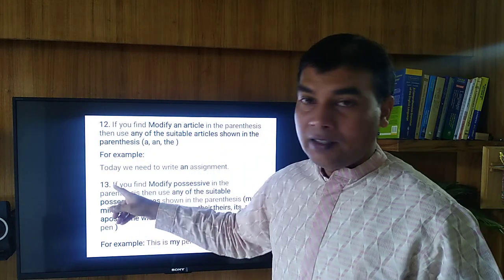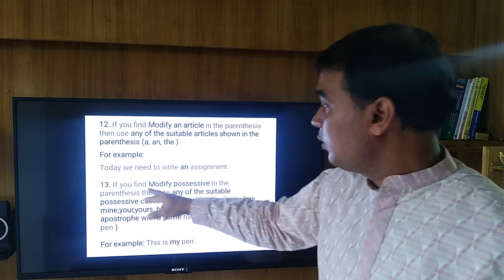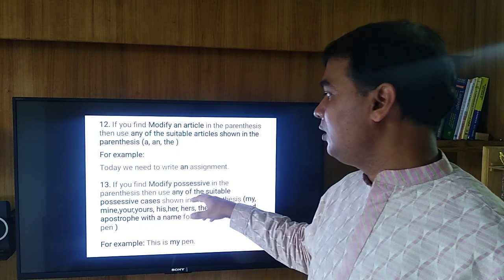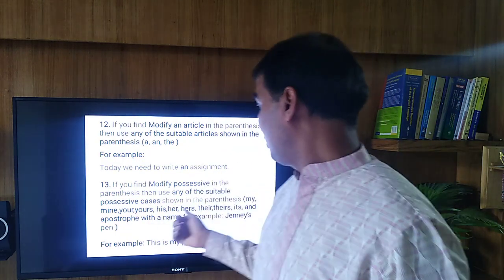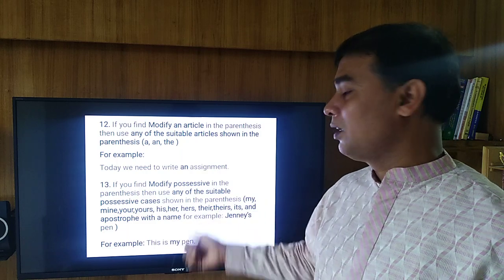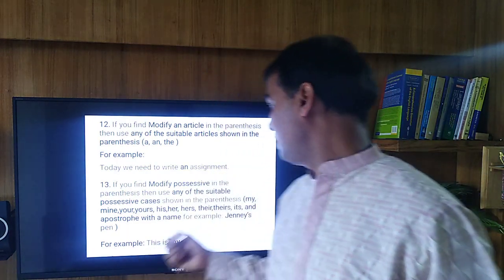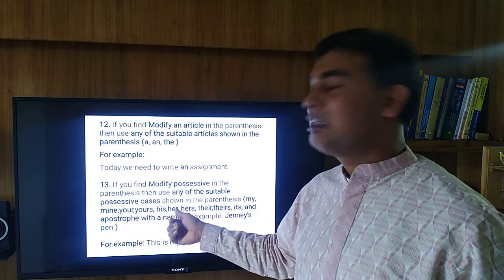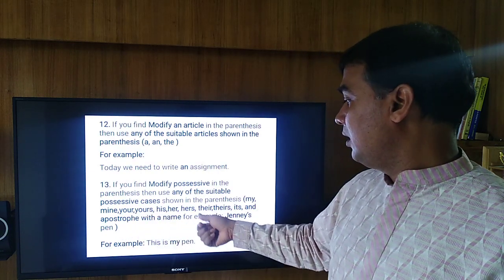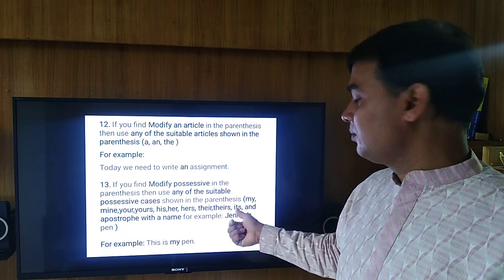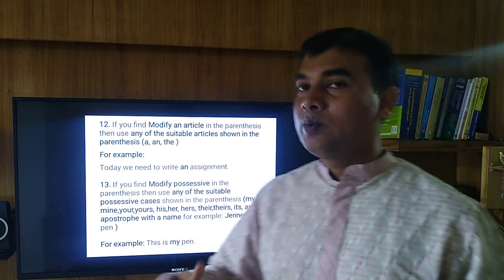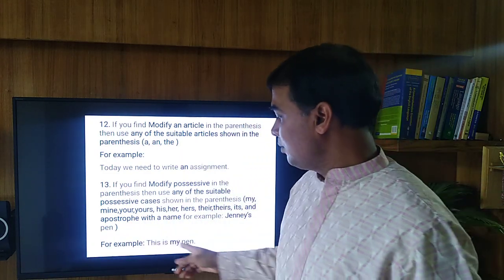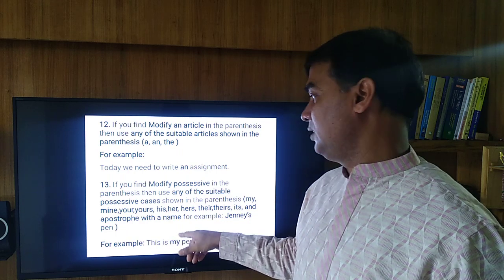Technique number 13. If you find modify with the possessive in the parenthesis, then use any of the suitable possessive case. Okay, and the possessive case are shown in the bracket. You know what are the possessives. Okay, in first person my, mine, second person your, yours, third person his, her, hers, and in plural number their, theirs, and then its, or an apostrophe with a name. For example, Jenny's pen. Okay, so this is my pen here. My, this is a possessive.